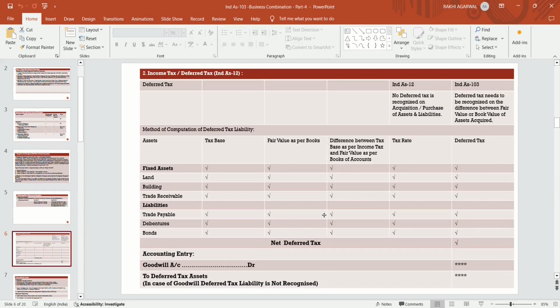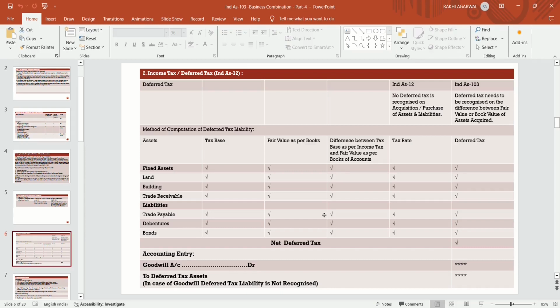Now income tax or deferred tax is also not recognized at fair value. What is deferred tax? It is the difference between the tax base and the value as per books. Whatever difference arises is to be multiplied with the effective tax rate, and the amount generated is the deferred tax. It may be a deferred tax asset or a deferred tax liability. As per Ind AS 12, deferred tax is not recognized on acquisition or purchase of assets or liabilities.